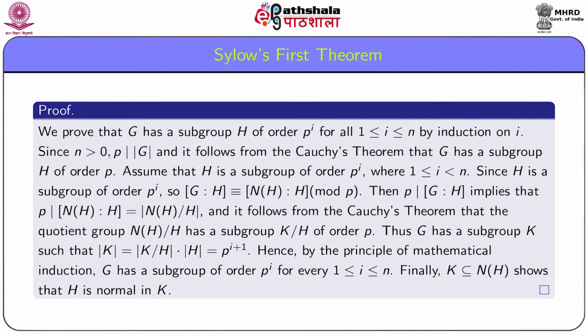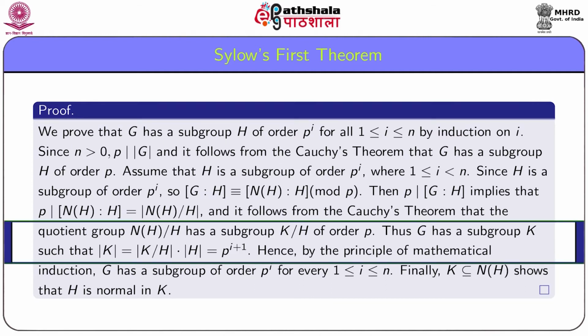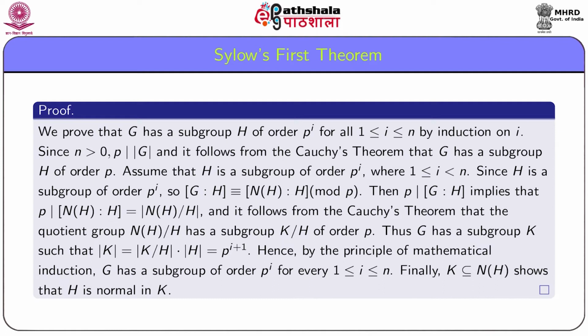Anyway, it follows from Cauchy's theorem that the quotient group NH by H has a subgroup of order P. Let us denote it by K by H. We can do so by the correspondence theorem.